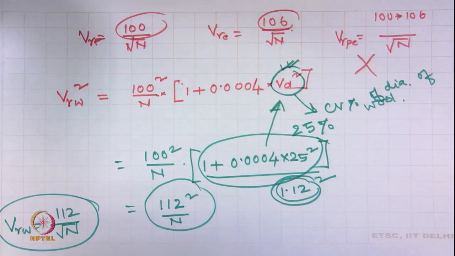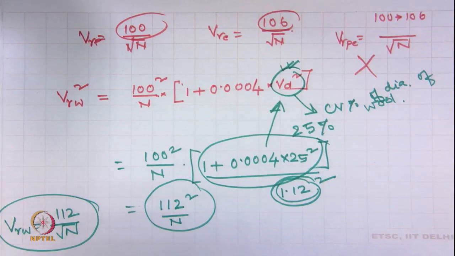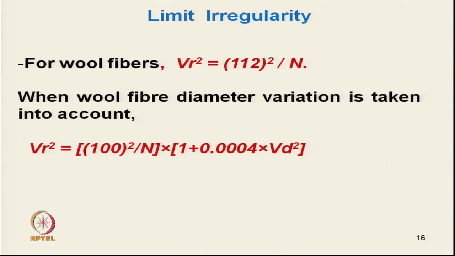So, from the mass variation of wool fiber or the diameter variation of wool fiber, we can get the same value of 112. Okay. So, one may ask a question: if the equation 112 square by n is given, then what will be the mass variation of wool fiber?